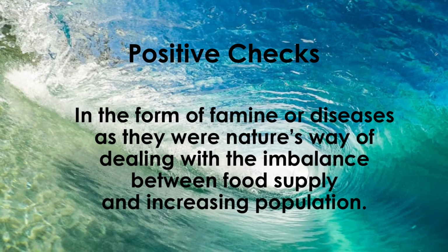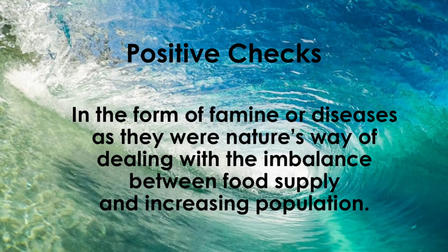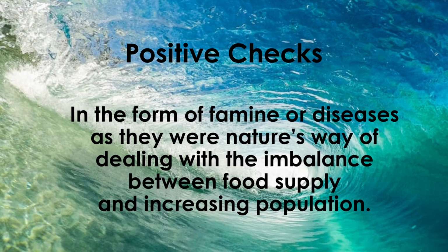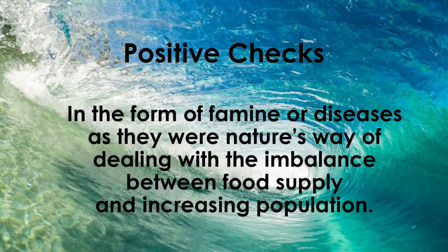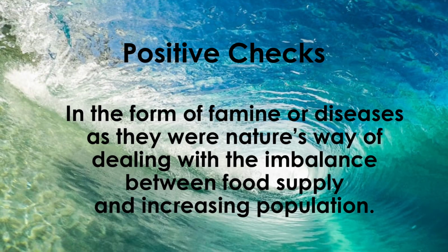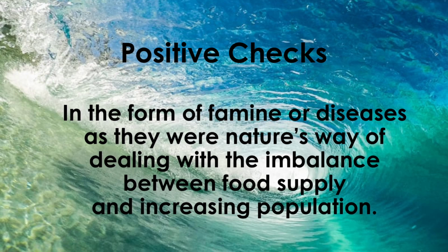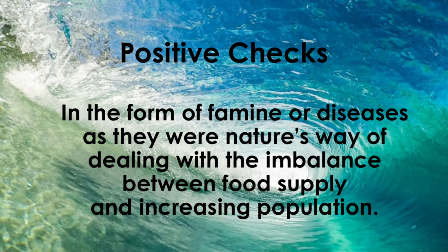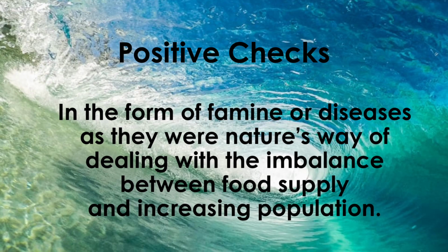Second is positive checks. Positive checks are natural or unavoidable factors like famine, disease, wars, and epidemics that increase the death rate and reduce population naturally. In other words, if humans do not control population growth themselves, nature steps in.